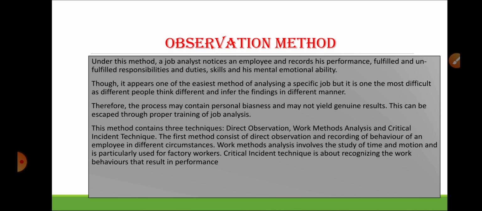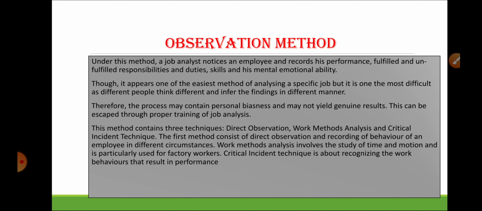So number one is observation method. In our observation method, the job analyst notices an employee and records his performance. He checks what responsibilities he has fulfilled, what responsibilities he has not fulfilled, what skills he has, and what his mental and emotional stability is. The job analyst observes the person, and after observing he chalks out many things.